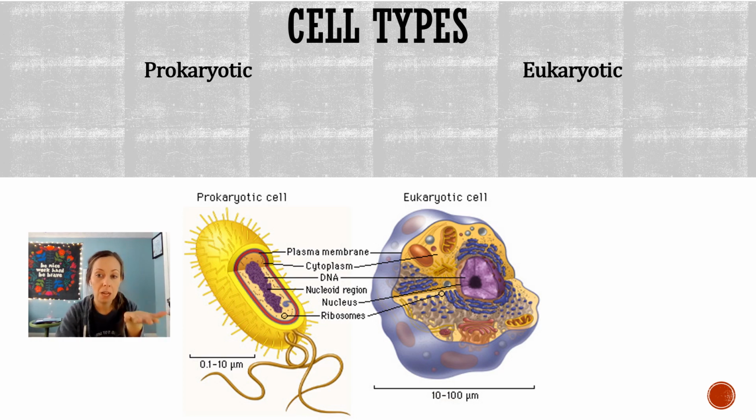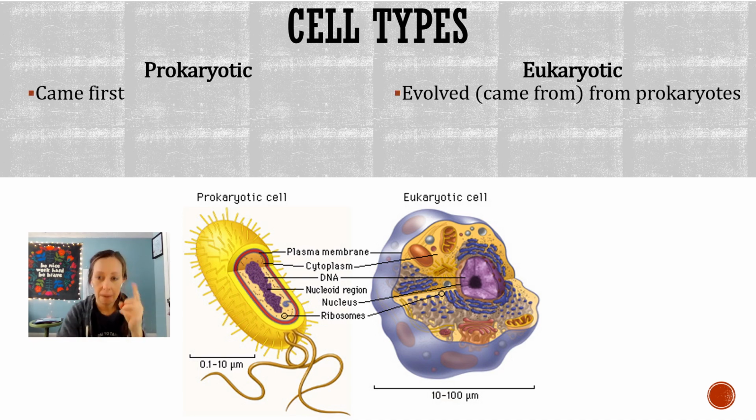So when we talk about cells and all living things are made of cells, there are two different types of cells we need to talk about. There are prokaryotes and eukaryotes, or prokaryotic cells and eukaryotic cells. Prokaryotic cells came first, all right, so they evolved first. Eukaryotic cells came second.